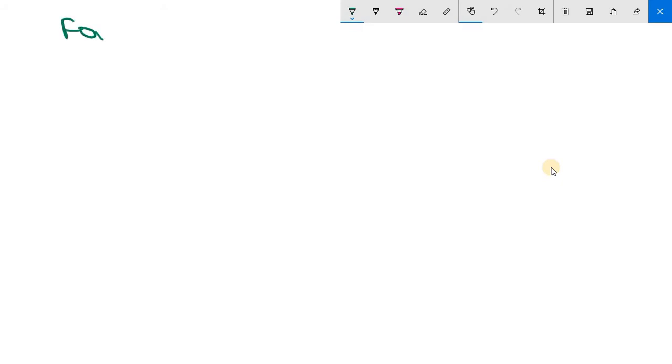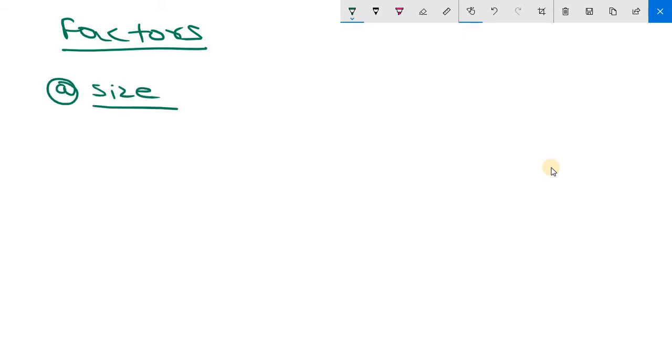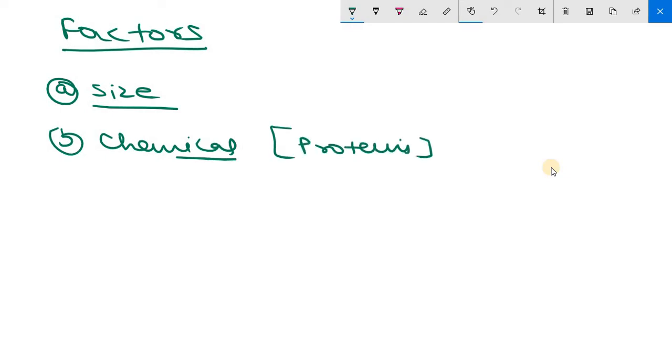Now we will summarize the factors which are affecting immunogenicity. So the first factor is size of antigen. Larger is the size, more potent is the molecule as an immunogen. The second one is your chemical nature. I need to mention here proteins are stronger immunogens than carbohydrates, which is followed by lipids and nucleic acid. So proteins first, then carbohydrate, then lipid, then nucleic acid.